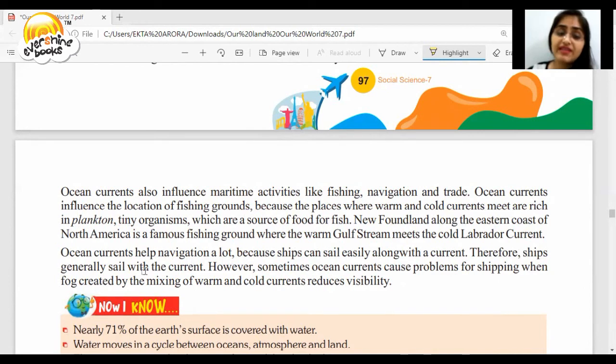Ocean currents help navigation a lot because ships can sail easily along with the current. Therefore, ships generally sail with the current. However, sometimes ocean currents cause problems for shipping when fog created by the mixing of warm and cold currents reduces the visibility.